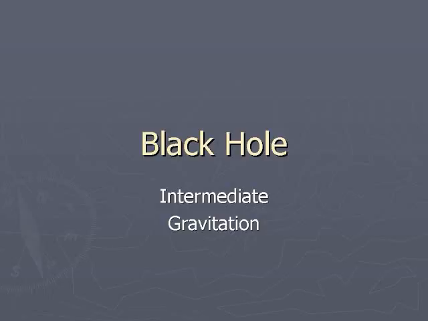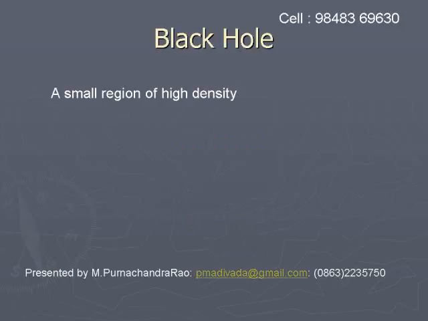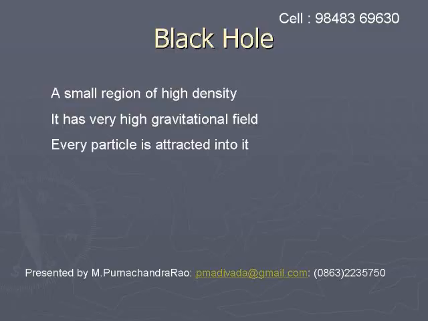Black hole. A small region in the sky where the density of matter is very high is known as a black hole. The gravitational field around this black hole is very high. If particles go nearby this gravitational field, they will be attracted and they will never return.